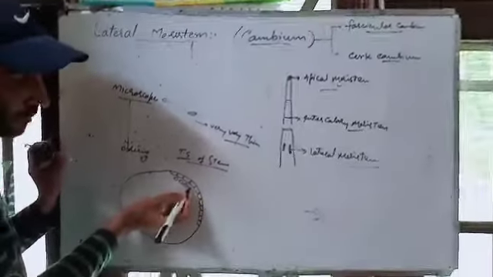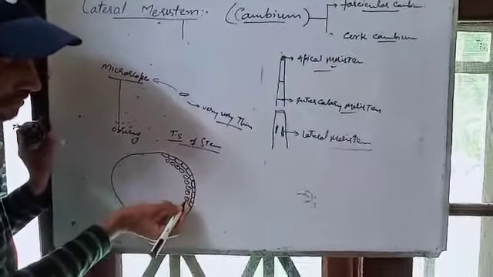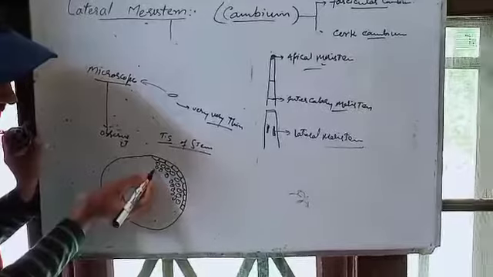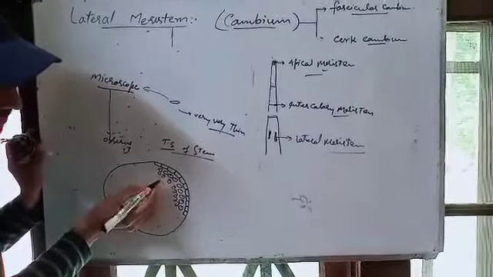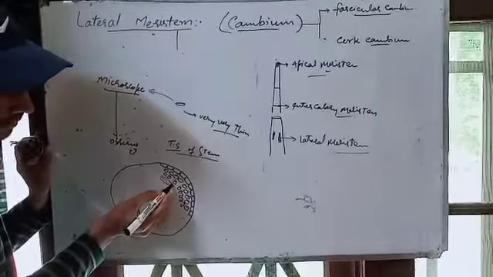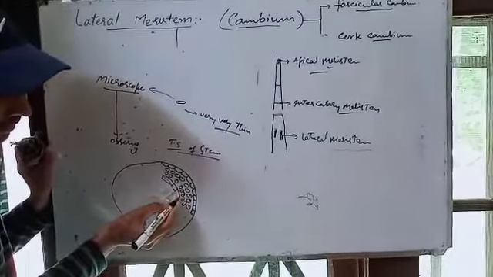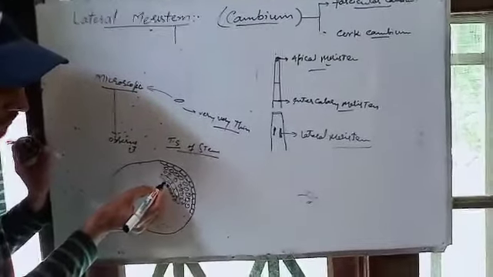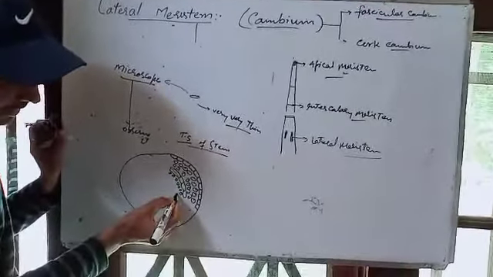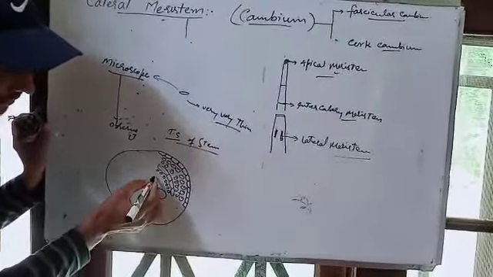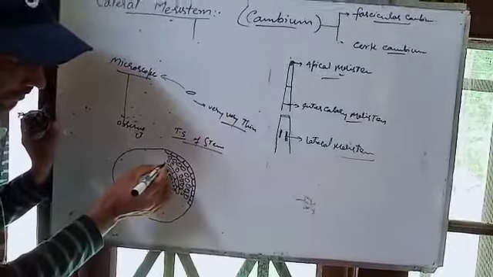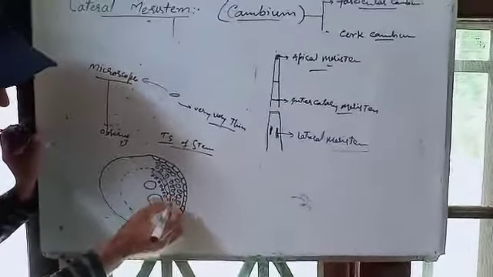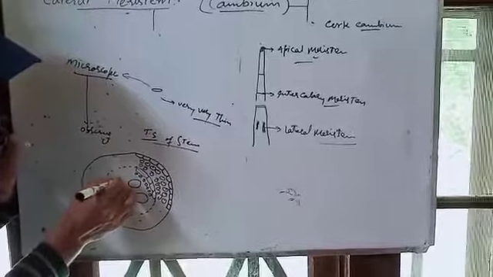Then there are many more cells like this, two to three or three to four layers of cells. Now again one layer of cells like this.